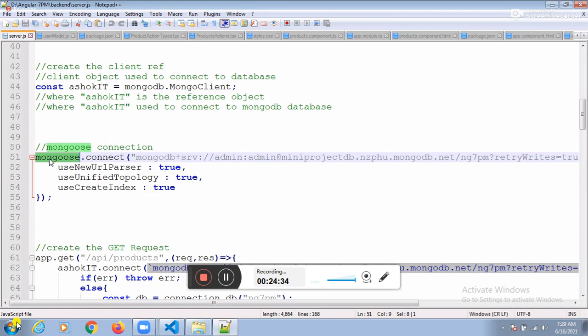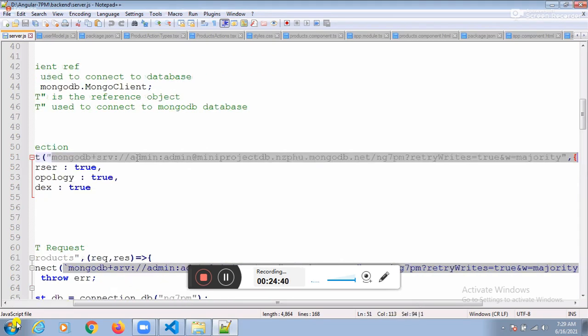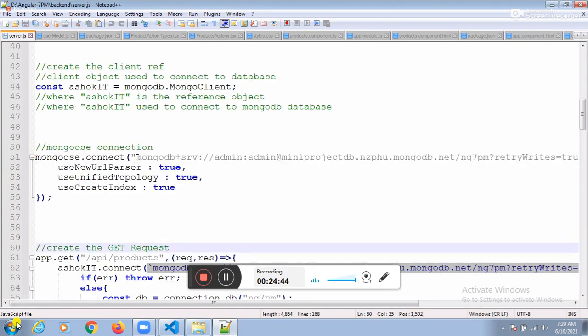So mongoose.connect, and its argument is the connection URL. Should the database always treat a new request as new or not? For example, Lucky Singh, you hit the server at 7:30. Then at 7:31 you hit it once again. Should the database consider two requests or one?